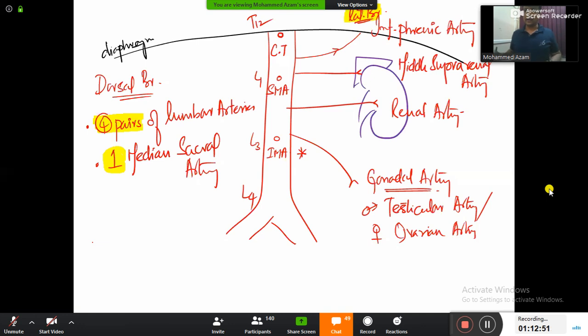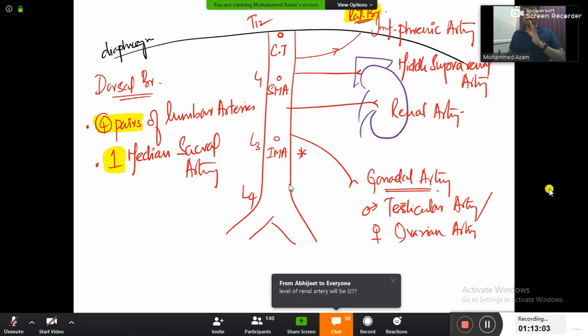I will do one thing here. I'll repeat all the names once. Please cross check in your books, guys. Abdominal aorta is extending from T12 to L4. Question number 1. Now ventral branches. Ventrally 3 branches: celiac trunk, superior mesenteric artery, inferior mesenteric artery.